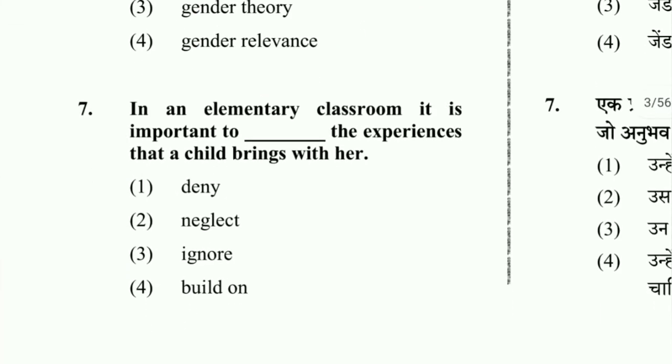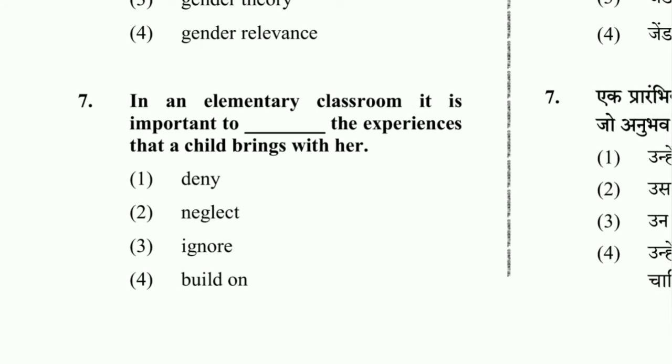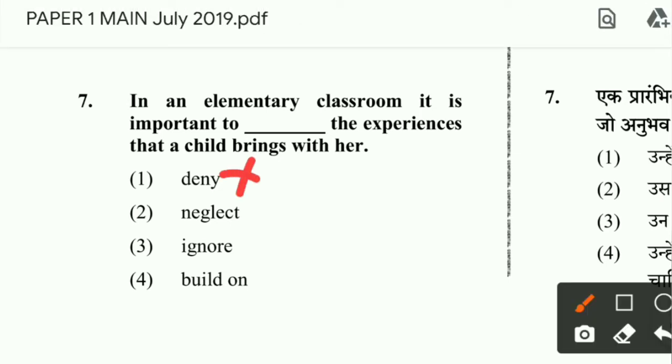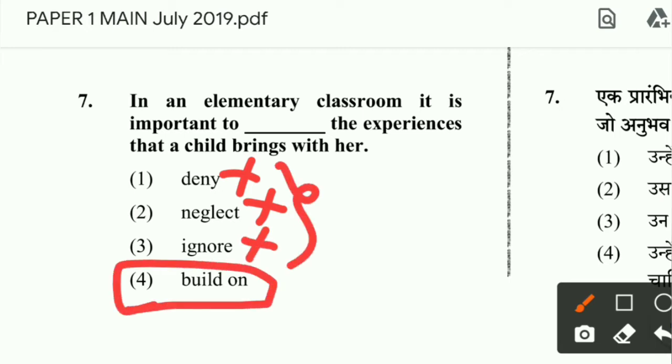And then question number 7: in an elementary classroom it is important to dash the experiences that a child brings with her. So in the elementary classroom, what should you do with the experience the child brings with her? Will you deny those experiences? Will you neglect those experiences? Will you ignore those experiences? You can't do all these three. We should build on that. We should build on the experience that a little girl brings with her from our house and coming to school. We should add on that. That is what we do in the elementary classrooms.